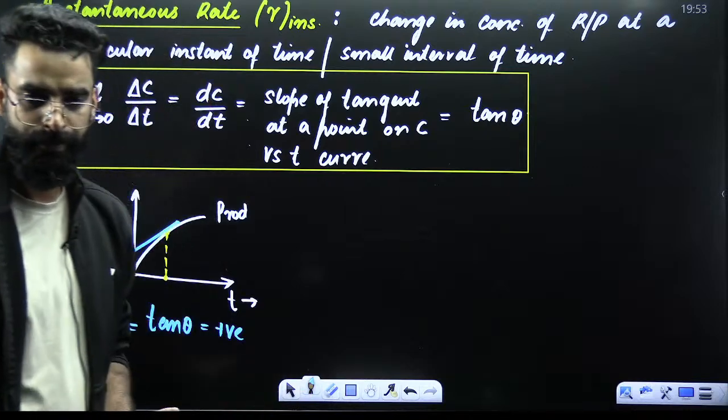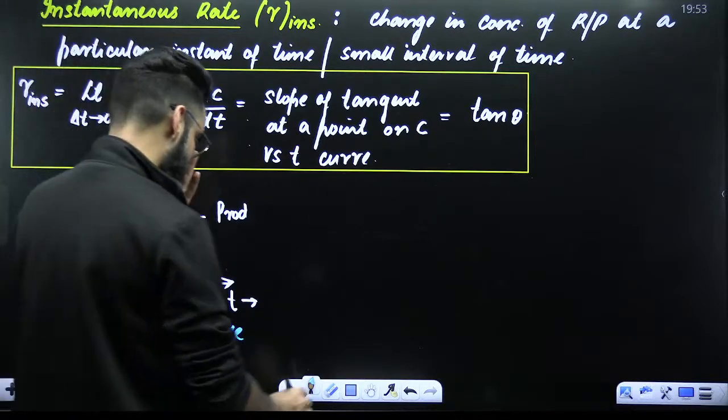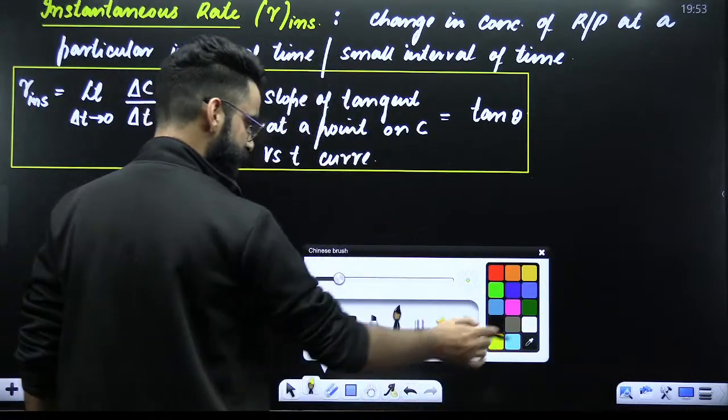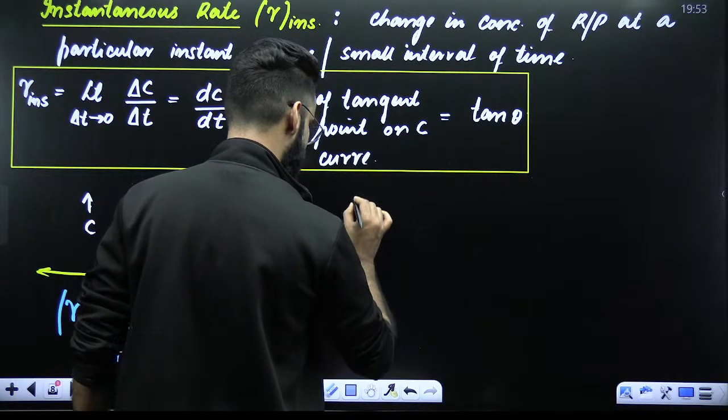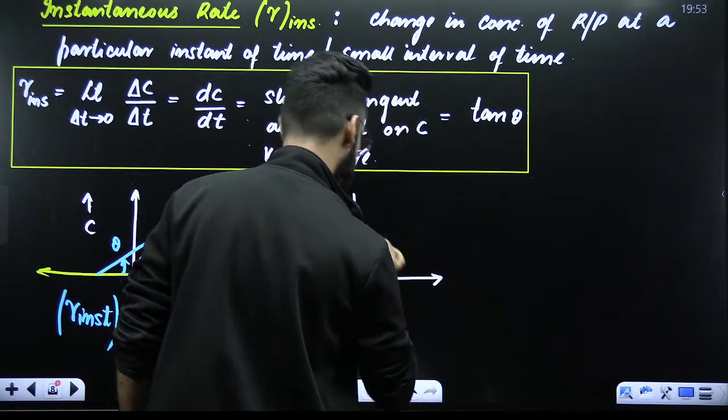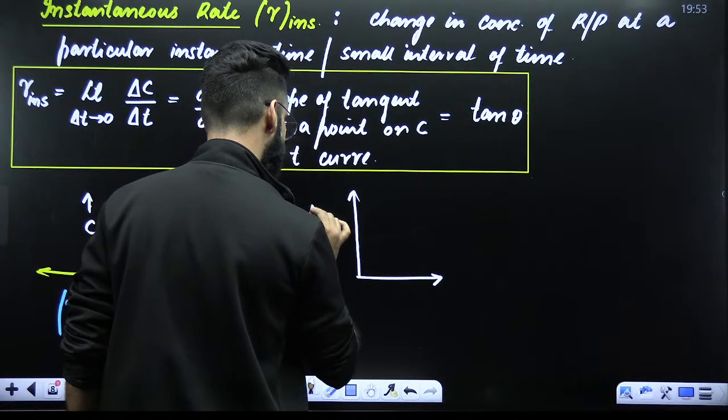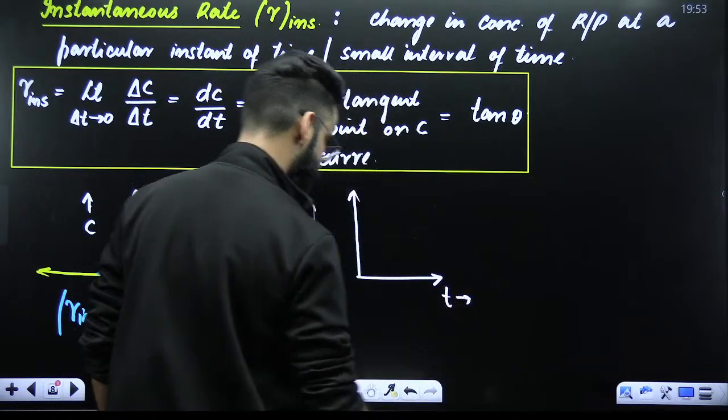Okay? Perfect. Now, similarly, if I make one more graph like this, let's say I'm plotting one more graph here. The graph is like this. Understand carefully. For example, this is concentration versus time.